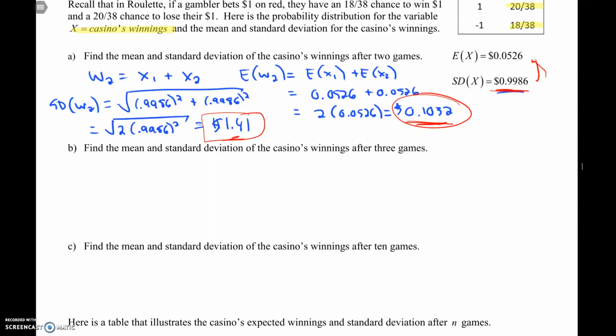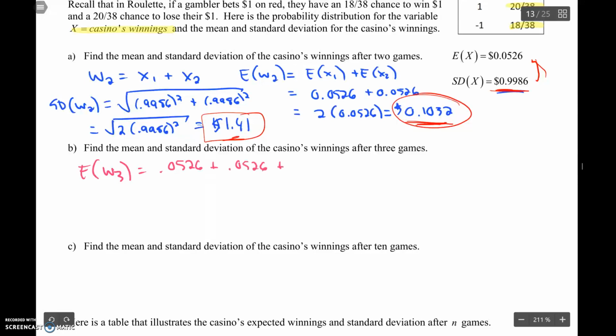All right, but what if we play 3 games? The expected winnings after 3 games is going to be 0.0526 plus 0.0526 plus 0.0526, which is simply 3 times 0.0526, which is about 15 cents. I'm not going to worry too much about the decimals. Standard deviation, square root of, add the variances.